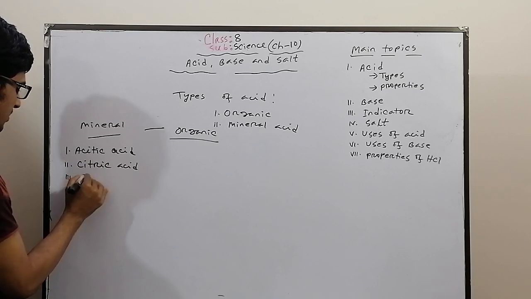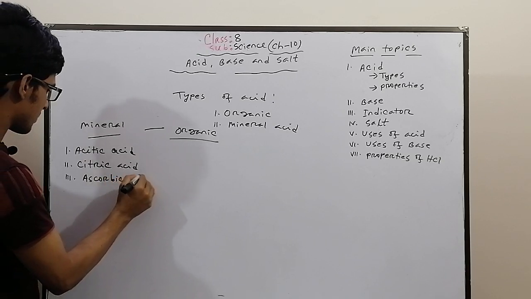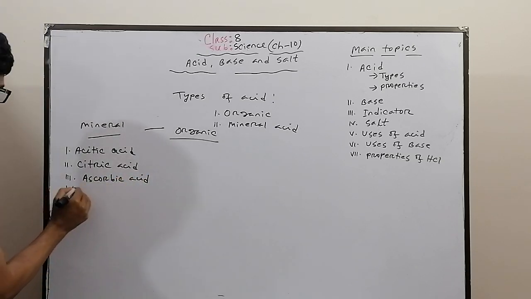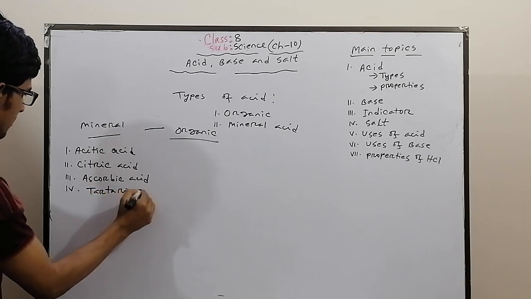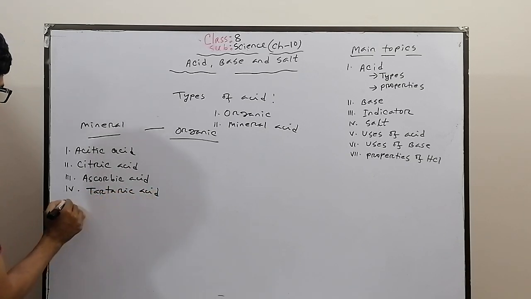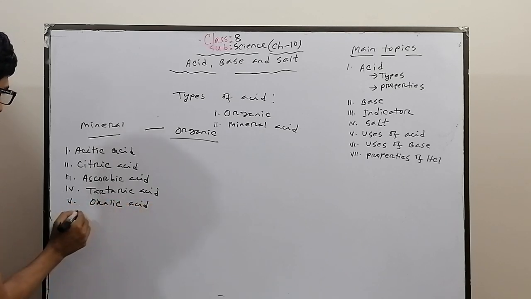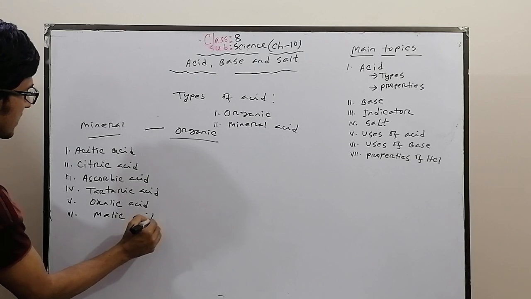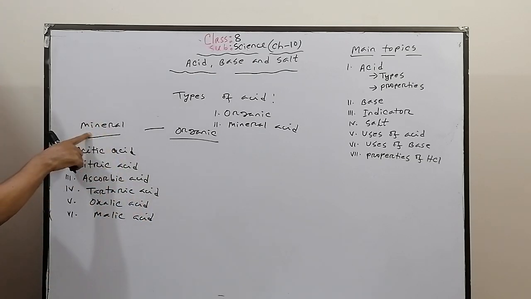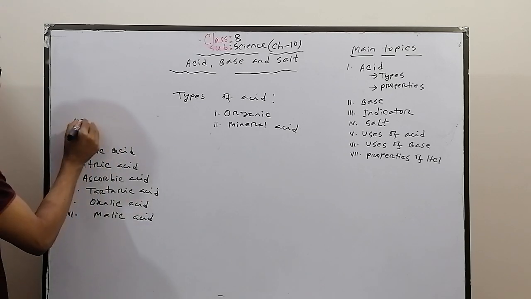Then ascorbic acid. Then tartaric acid. Then oxalic acid. Then malic acid. These are the organic acids.